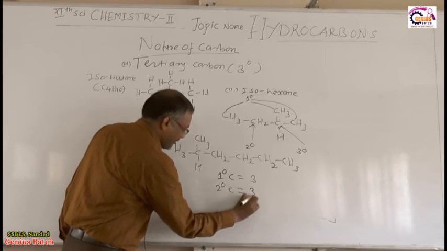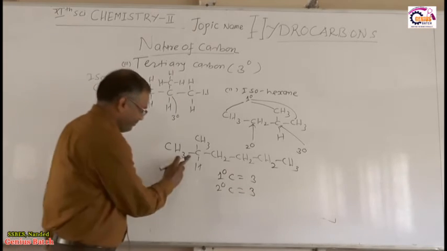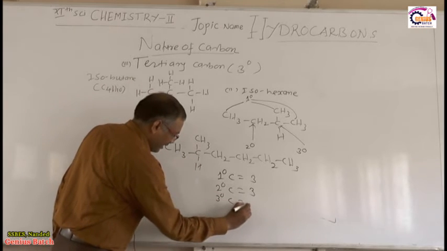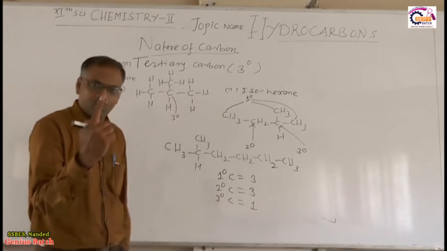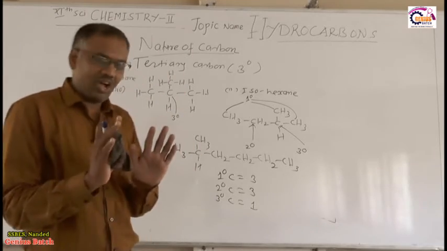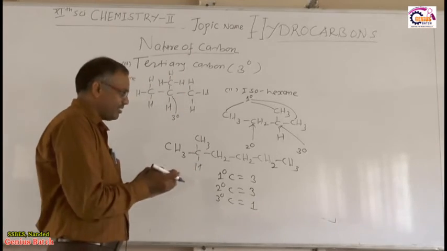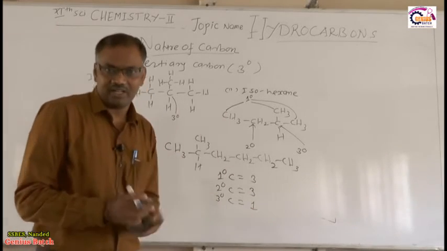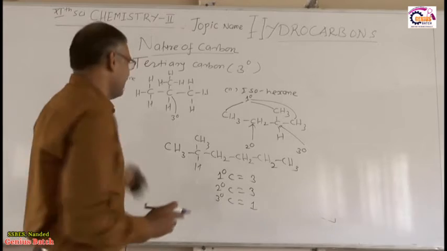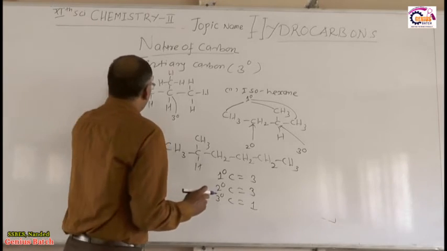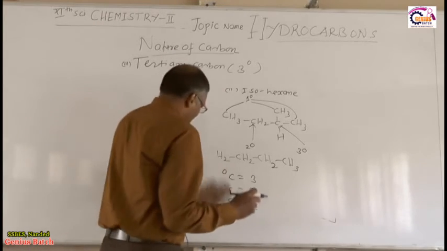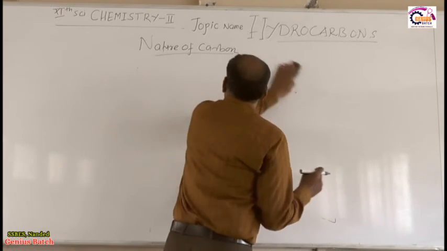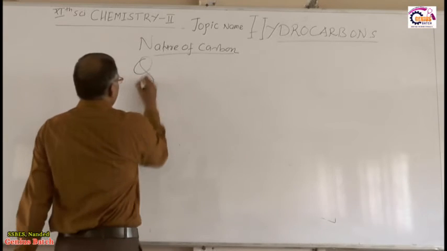How many secondary carbon atoms? 3 secondary carbon atoms. Then this is the tertiary carbon. So how many tertiary carbon atoms? Only 1. Okay, so you can solve different examples by knowing the definition of primary carbon atom, secondary carbon atom and tertiary carbon atom. So last, that is the quaternary carbon atom. What do you mean by quaternary carbon atom? That we will study. Okay, so the last nature of carbon atom is the